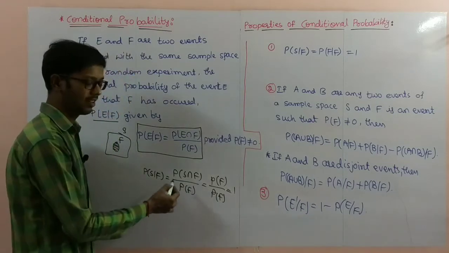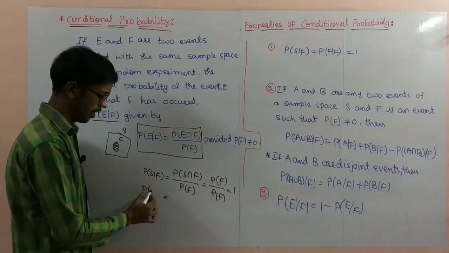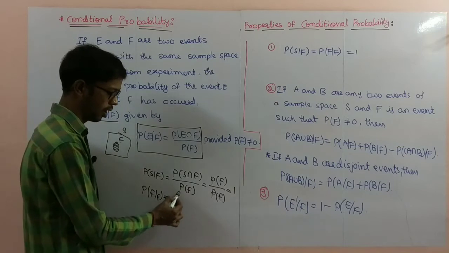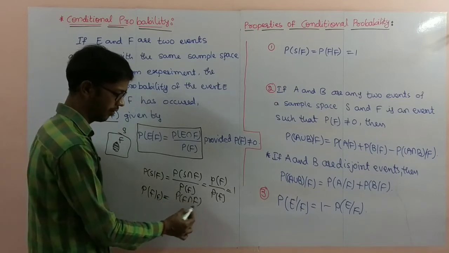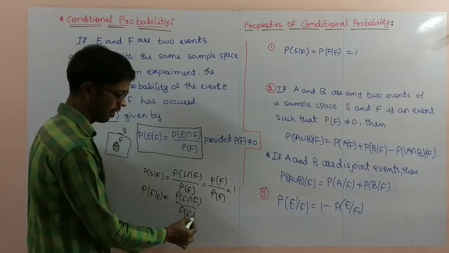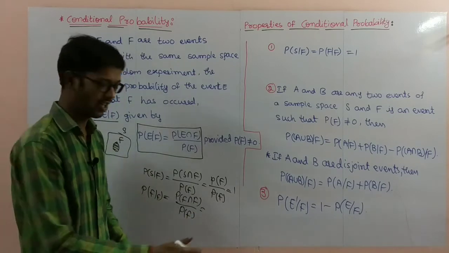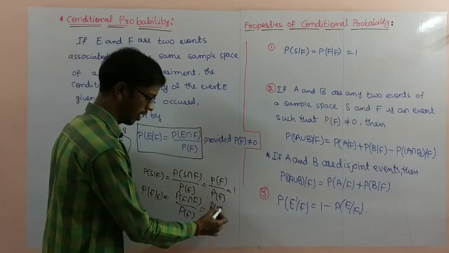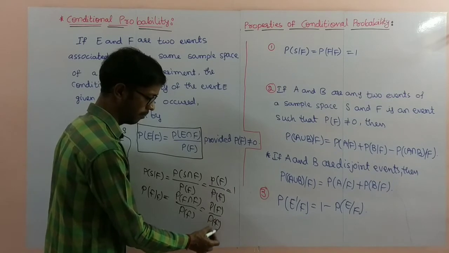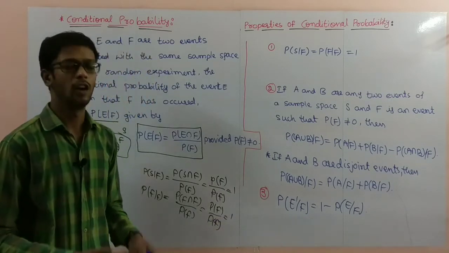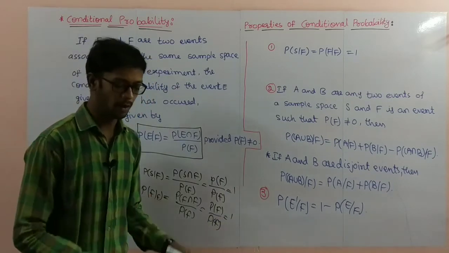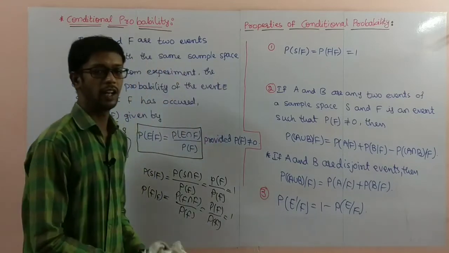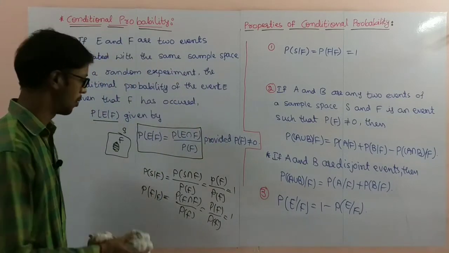Similarly, F intersection F: P of F by F is equal to probability of F intersection F by probability of F. Itself intersection part is asked, so you write probability of F by probability of F is equal to 1. So this is one of the properties of conditional probability.